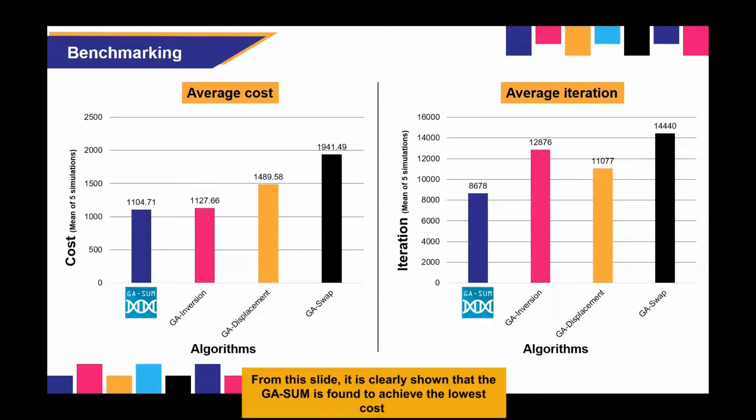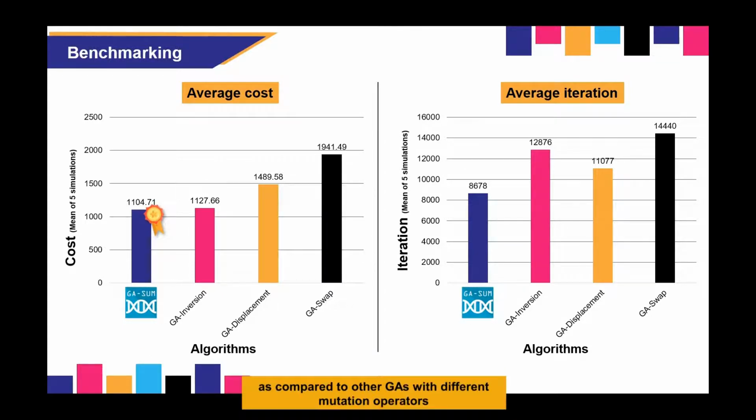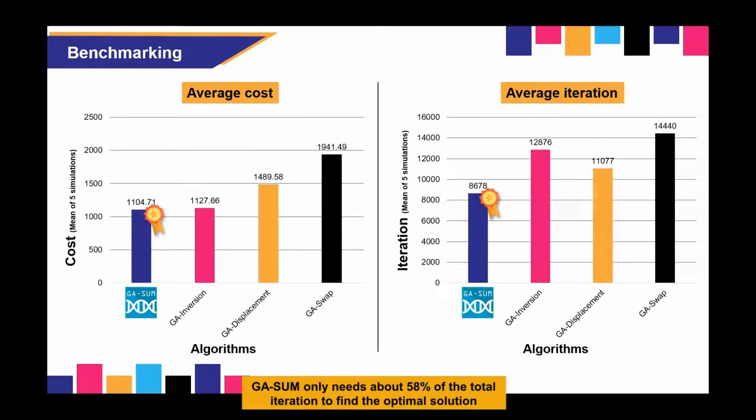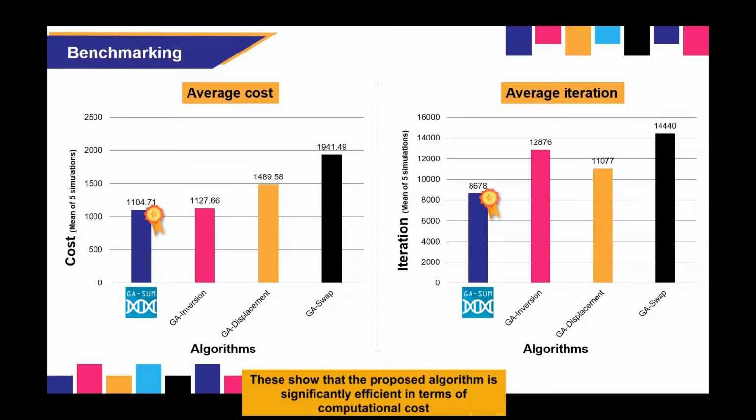From this slide, it is clearly shown that the GASUM is found to achieve the lower cost as compared to other GAs with different mutation operators. Interestingly, in average iteration, GASUM needs only about 58% of the total iteration to find the optimal solution. This shows that the proposed algorithm is significantly efficient in terms of computational cost.